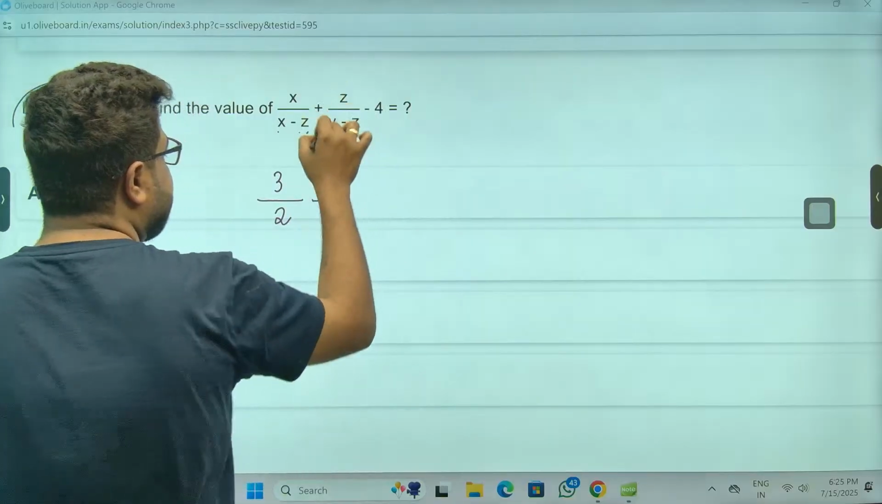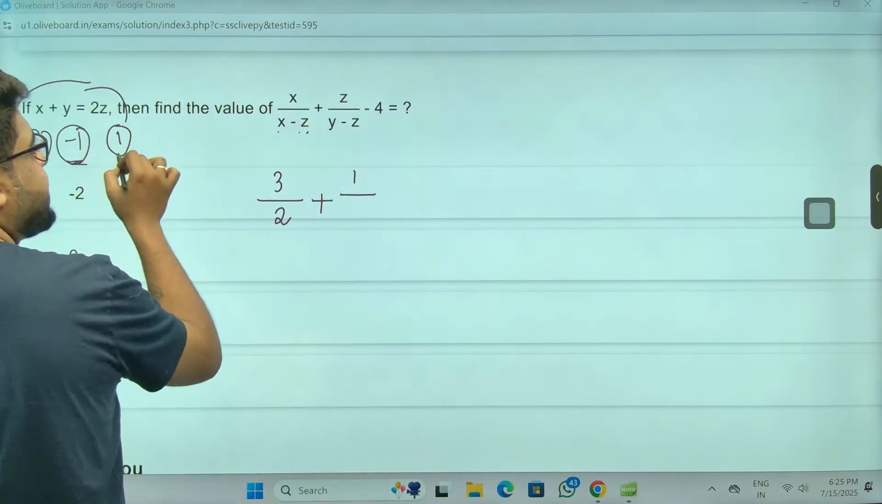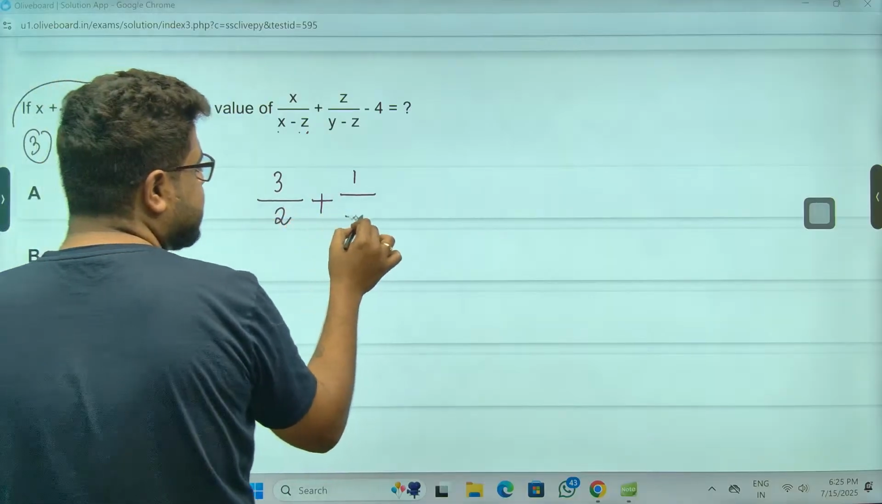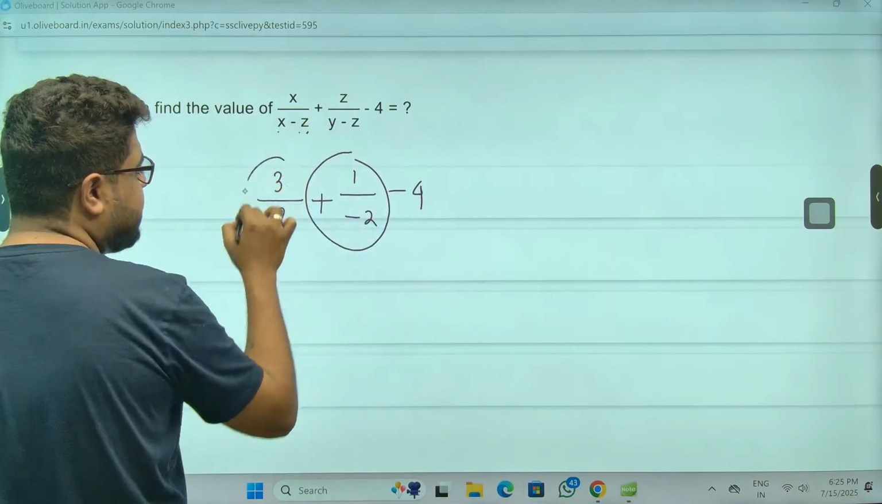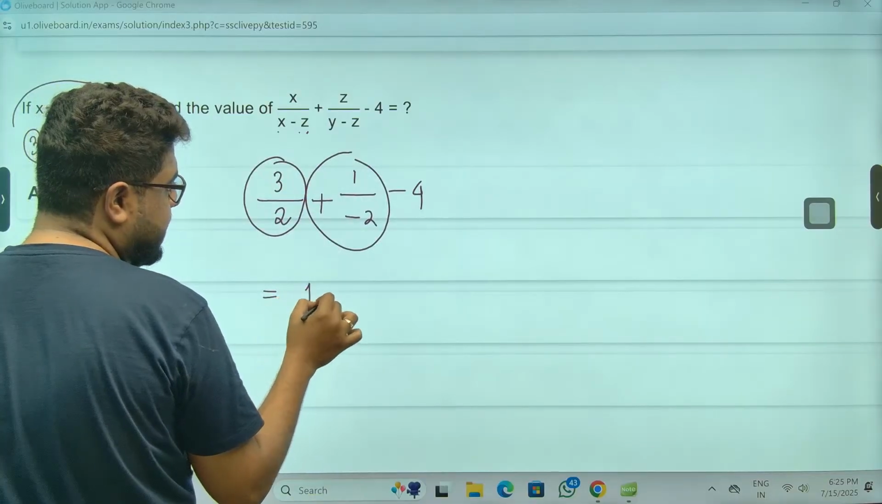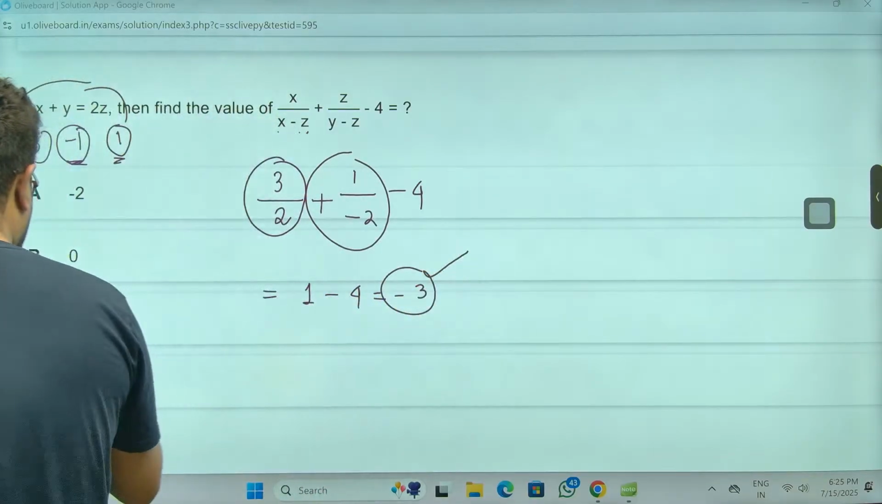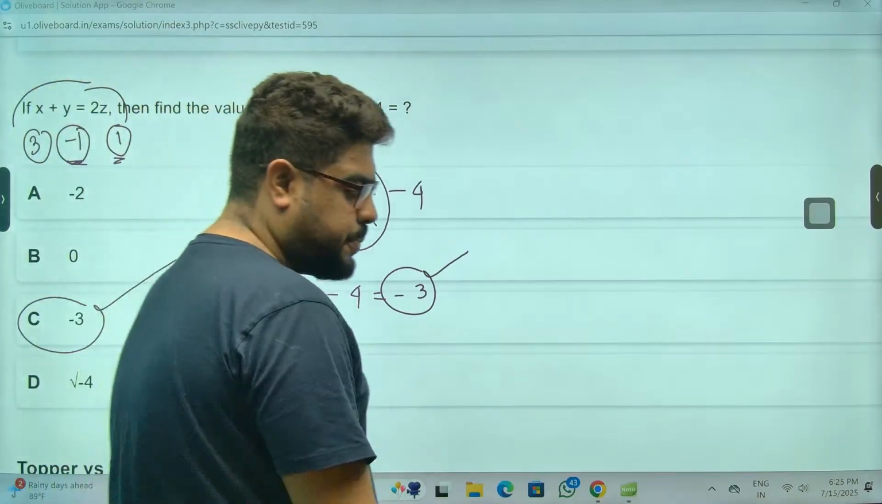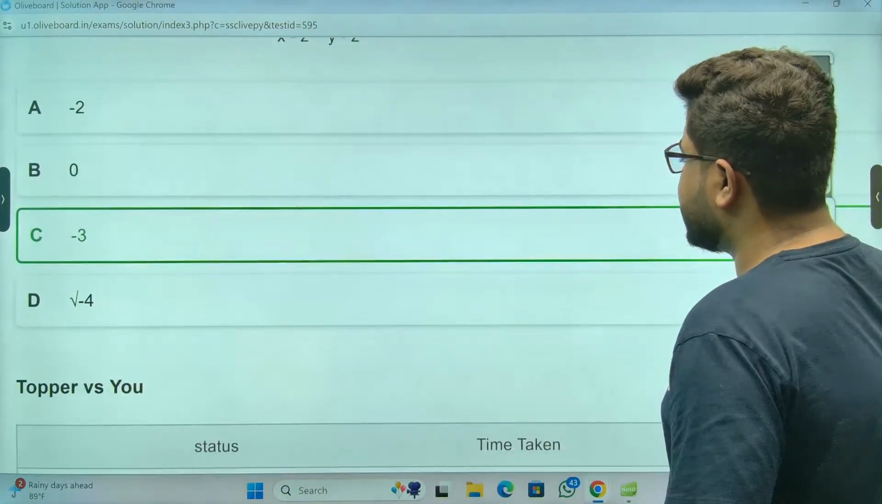Plus z is how much, sir? Z is 1 by y minus z. Y is -1 minus of this, meaning, sir, -2, -4. So this is minus half. 3 by 2 minus half is, sir, 1. -4. Answer is -3, sir. Option 3 is the correct answer.